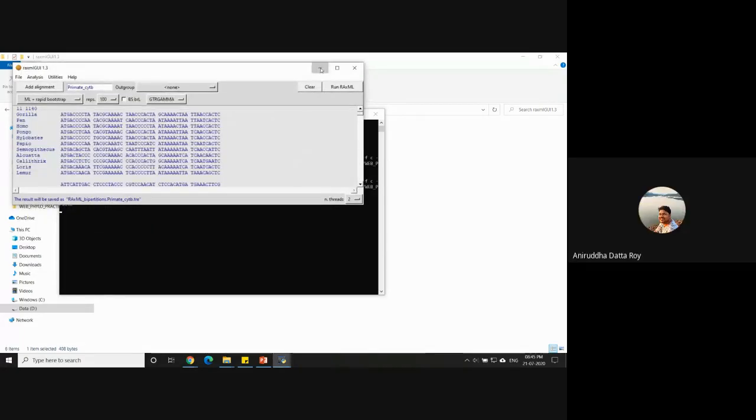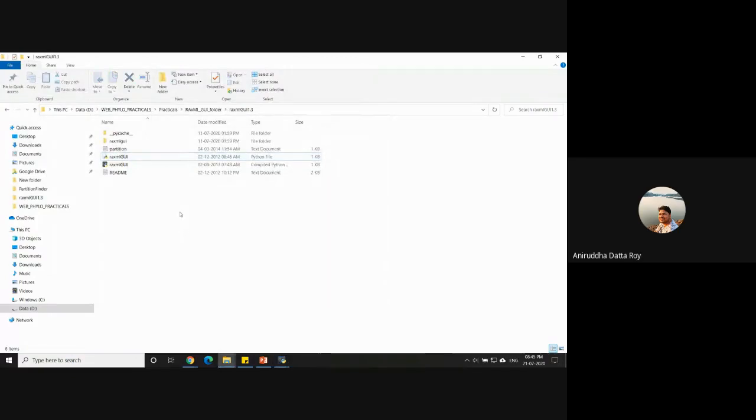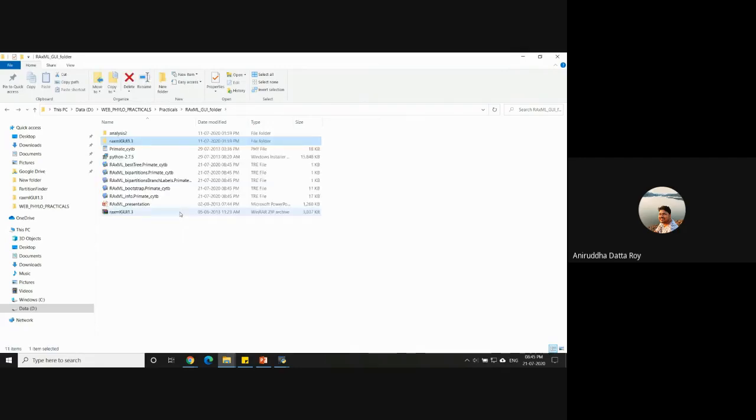Okay, that was quick. Remember that all the files that RAxML produces will be right next to wherever your file was. After the analysis is done with whatever settings we've given, RAxML produces a number of different trees and files. I'll just go through three of these files because those are the more important ones. There's one file that it will create called RAxML best tree. And surprise, surprise, it is your best tree. It is the tree with the highest likelihood.